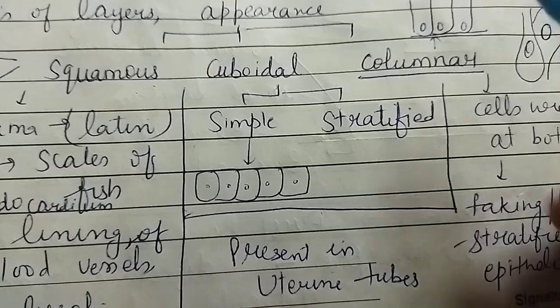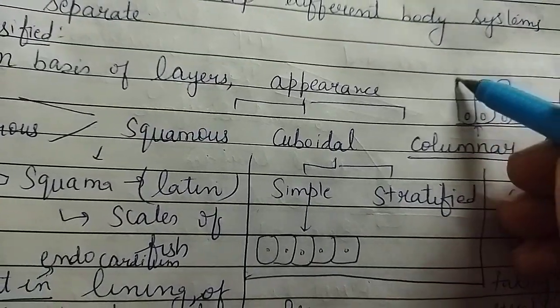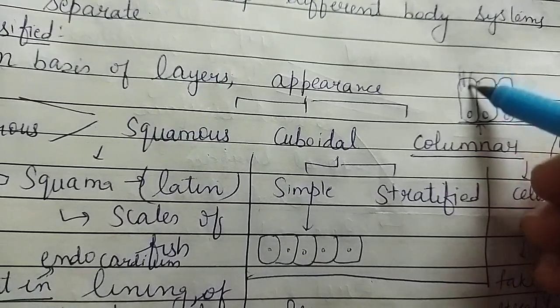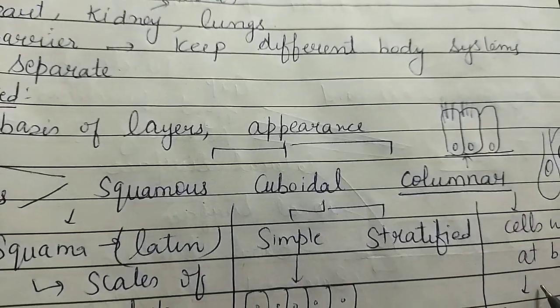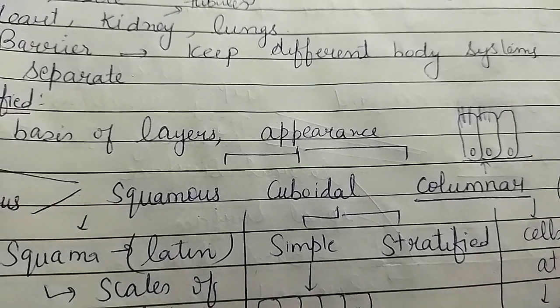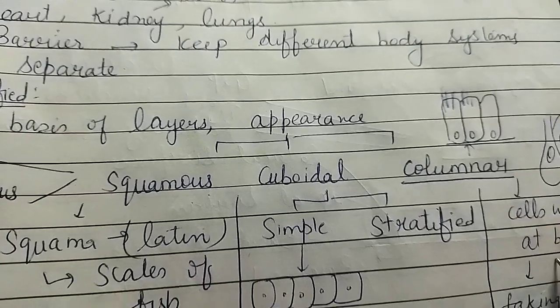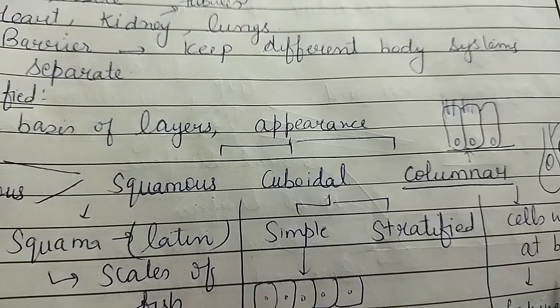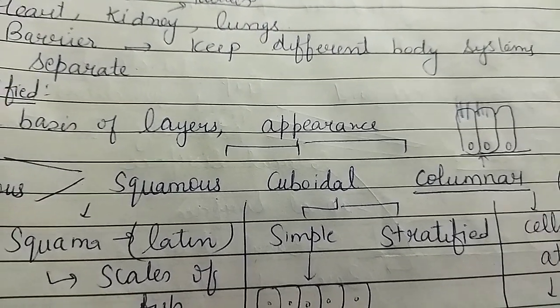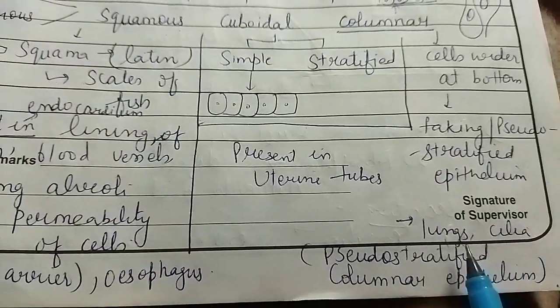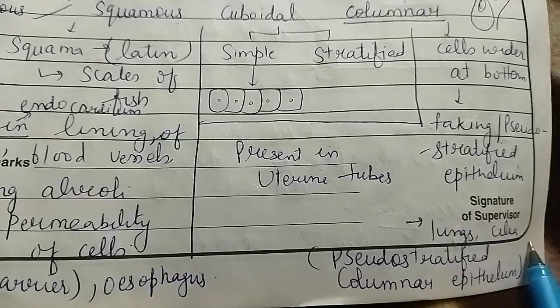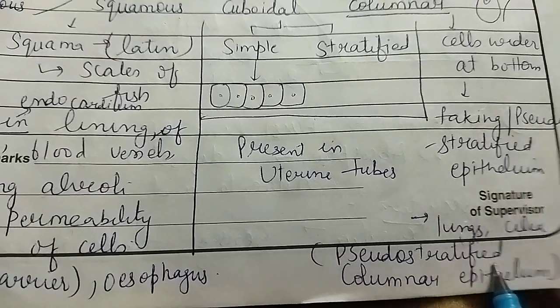Sometimes you can see this type of structure in these cells. If there are microvilli-like structures, they help increase the surface area for absorption. If they are smaller in structure, they are known as cilia and show ciliary movement. That is why it is known as ciliated columnar epithelium. And where is it located? It is located in the lungs, in the alveoli, where it is known as pseudostratified columnar epithelium.